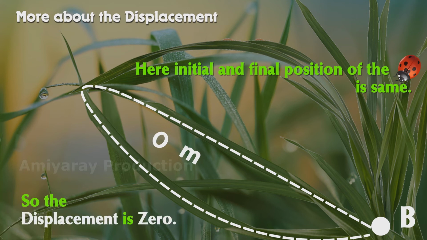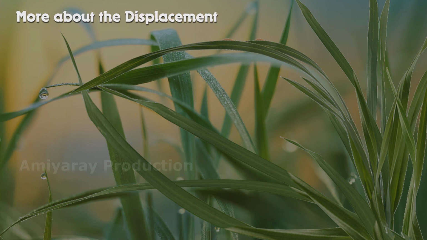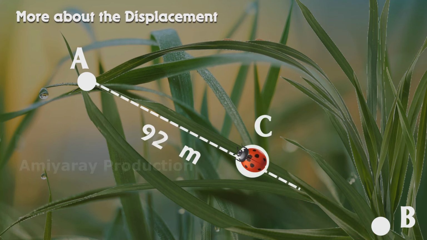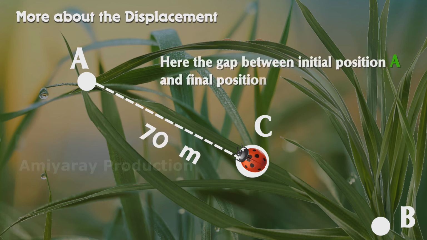Let us consider one more time. The same ladybird is covering the gap between A and B. Here the total distance is 100 meters, but the same ladybird again comes back to position C from B. Now the gap between the initial position, that is A, and the final position, that is C, is the displacement covered by the ladybird.